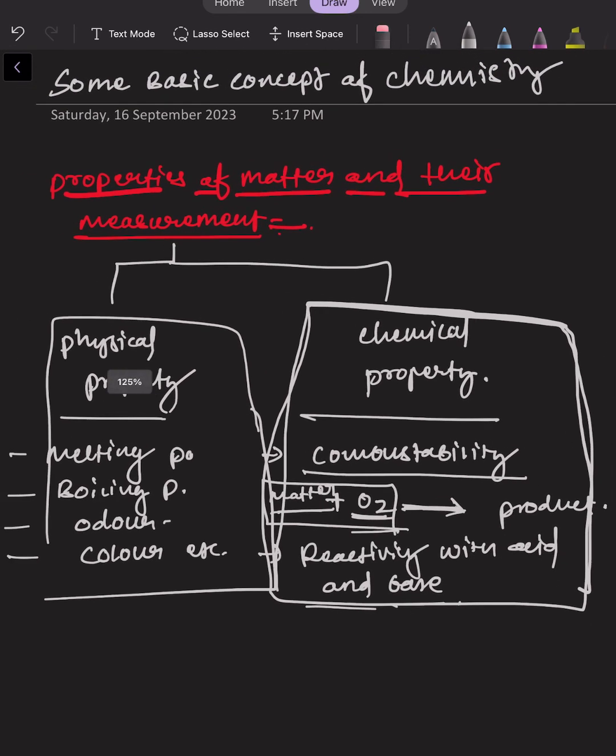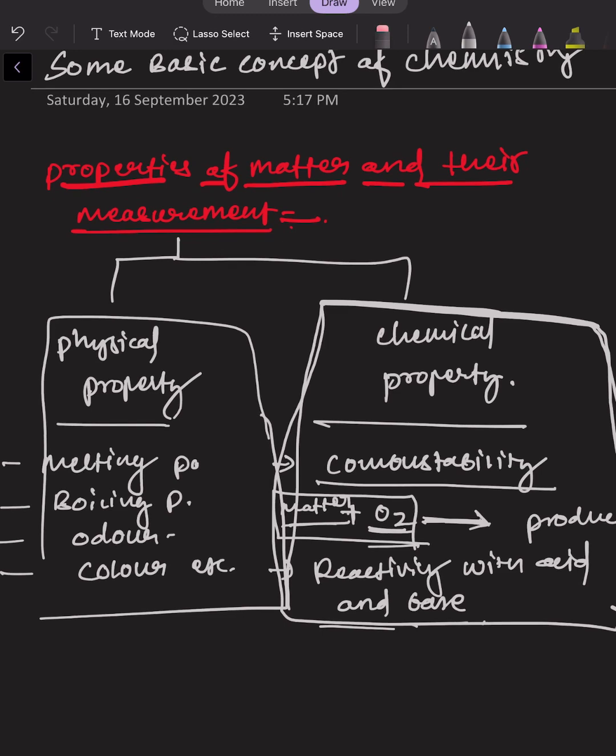So we have seen the classification of matter. Now we will deal with the measurement of matter. Matter could be measured either in the form of qualitative, or it could be measured in quantitative, right? So first of all, the measurement of matter is classified according to physical property or chemical property.